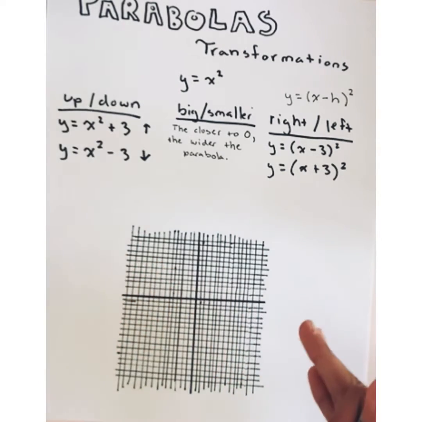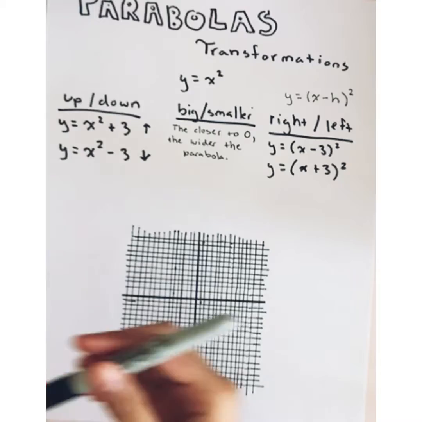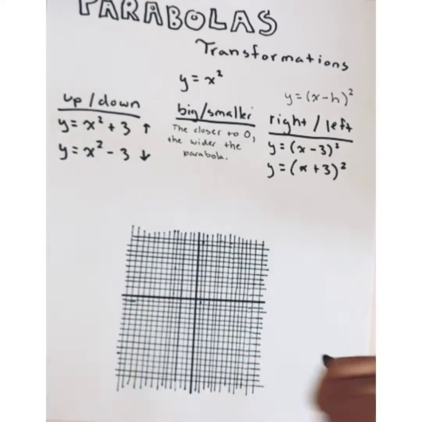So I'm going to show you all this on a graph. And I'm going to actually use colors so you guys can tell the differences. My original, the x squared one, is going to be with the black Sharpie. Alright.